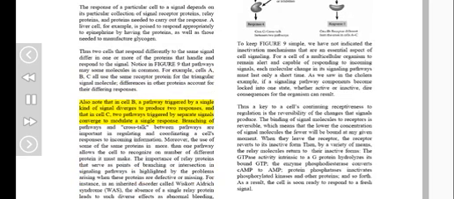Note that in cell B, a pathway triggered by a single kind of signal diverges to produce two responses, and that in cell C, two pathways triggered by separate signals converge to modulate a single response. Branching of pathways and crosstalk between pathways are important in regulating and coordinating a cell's responses to incoming information. Moreover, the use of some of the same proteins in more than one pathway limits the number of different proteins the cell must make.